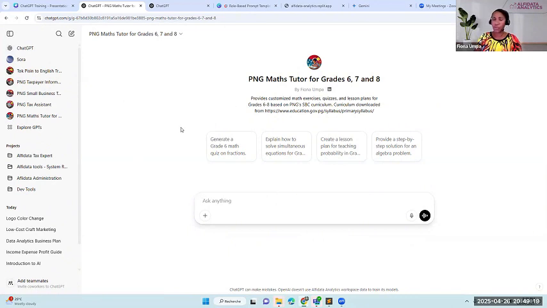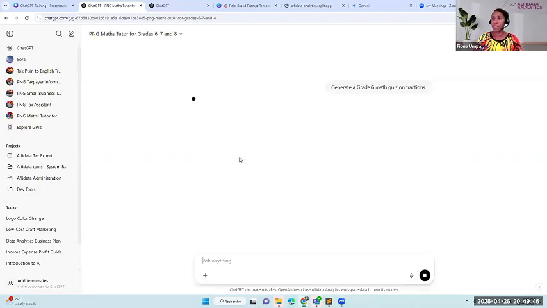For example, if you have kids in grades 6, 7, and 8, and they can't go to school because, I don't know, there's floods or the teacher is absent, and you still want to give exercises to your kids, you can come to this custom GPT and say, for example, generate grade 6 maths quiz on fractions. So I click this prompt here, and I say generate grade 6 math quiz on fractions.